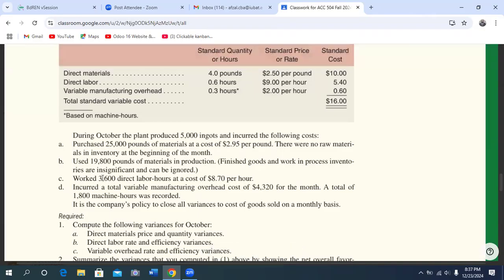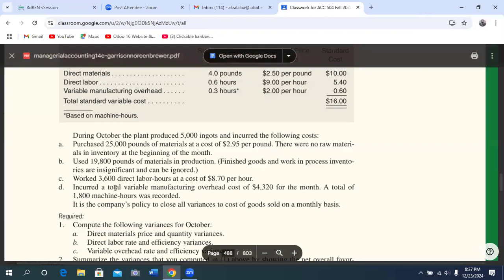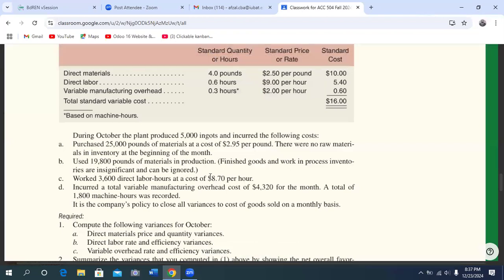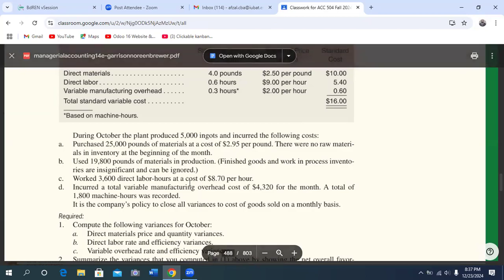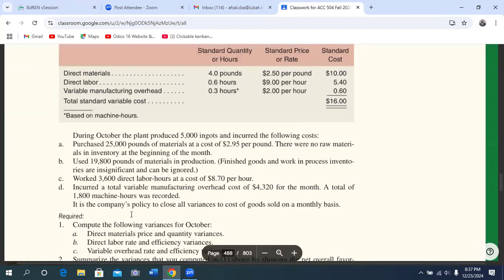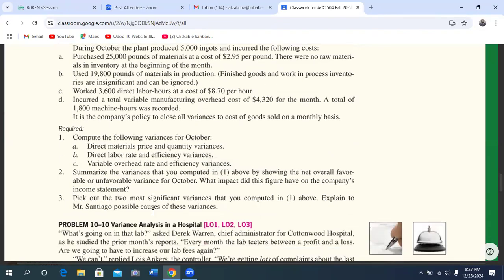Use 19,800 pounds of material in production, then work 3,600 direct labor hours at a cost of 8.70 per hour, incur total manufacturing overhead cost of 4,320 for the month, with a total of 1,800 machine hours recorded. It is the company's policy to close all variances on a monthly basis.